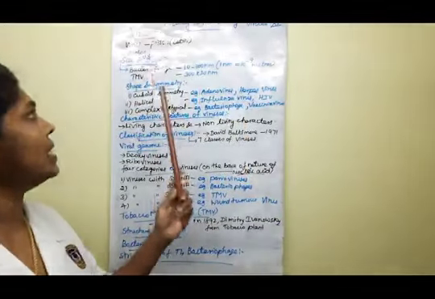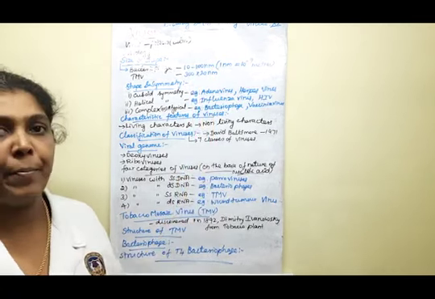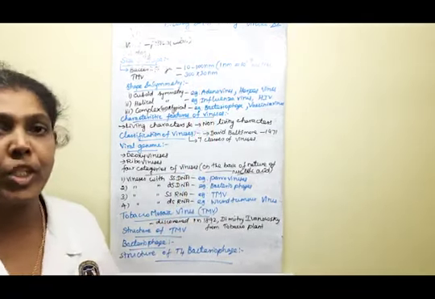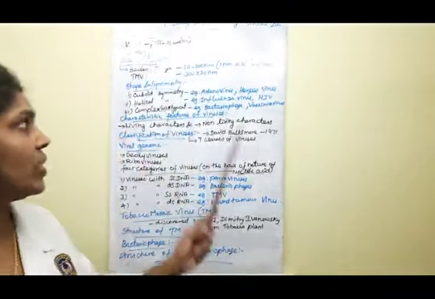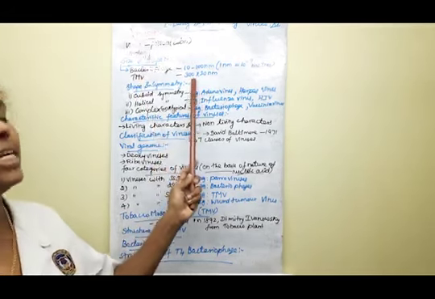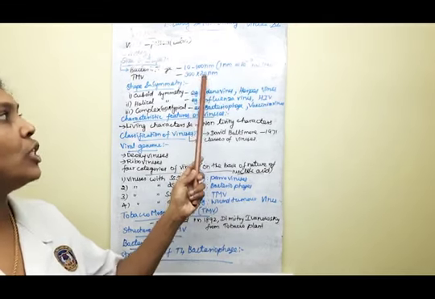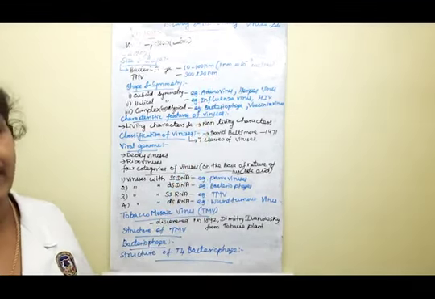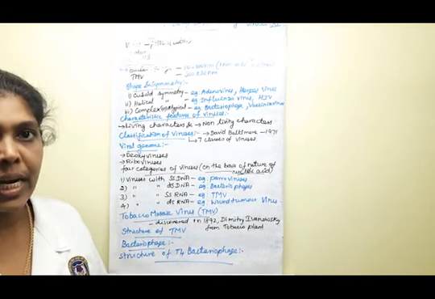For example, the size of a bacteriophage is 10 to 100 nm. 1 nm is equal to 10 raised to the power of minus 9 meters, so that is a very minute particle. Then the tobacco mosaic virus is measured at 300 into 20 nm. Clear, children?